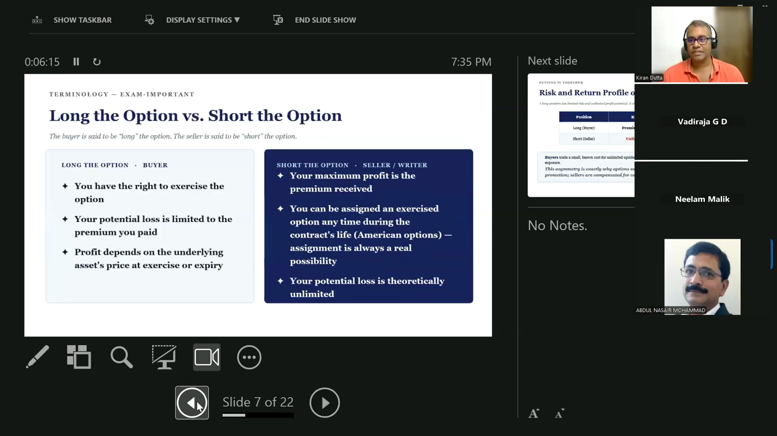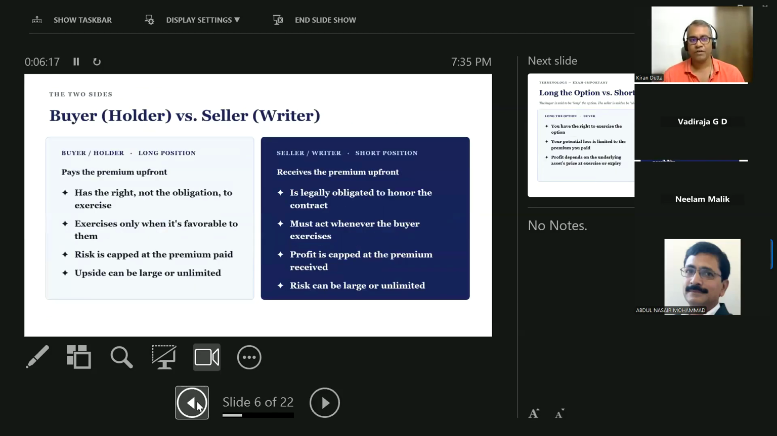You can revise all this stuff, similar to what we have discussed. It is just that long option, short option, buyer, holder, it's all one and the same thing. There's not much of a difference.